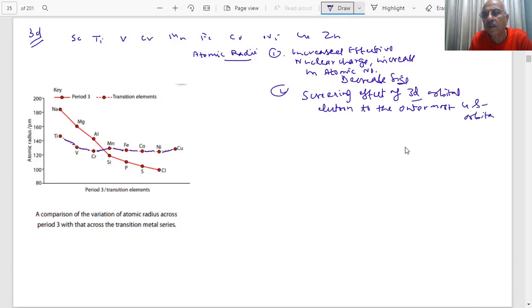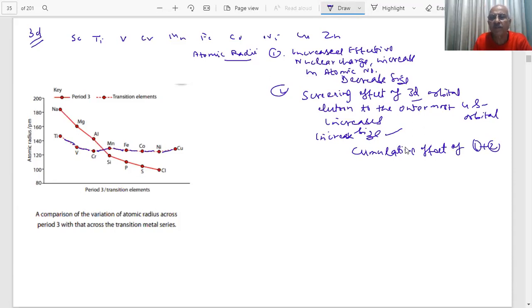As it increases, this will increase the size. Clear? Yes, sir. Two factors. The total result is the resultant of these two. So the cumulative effect of 1 plus 2 will decide the total change.